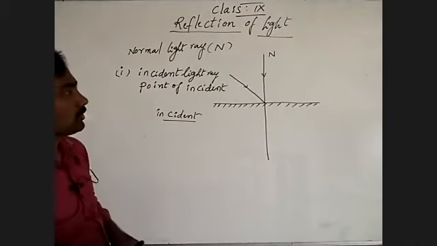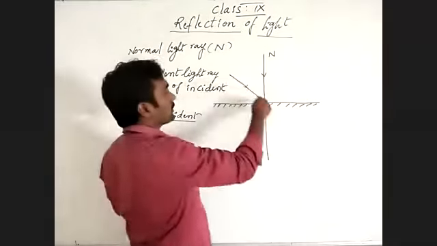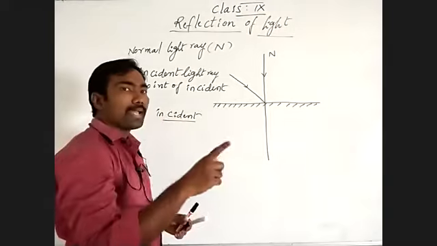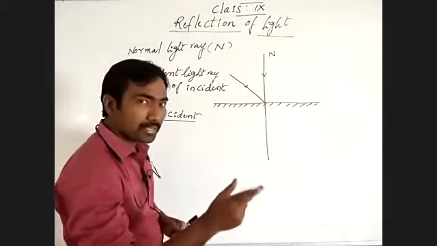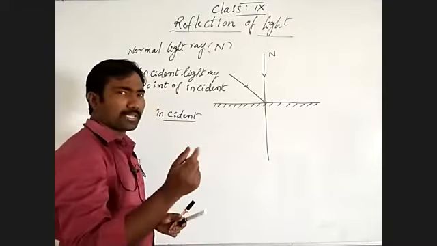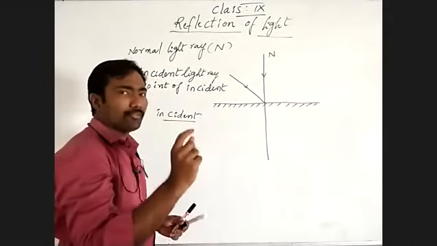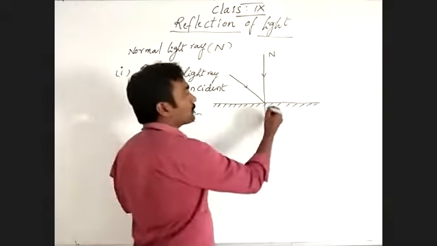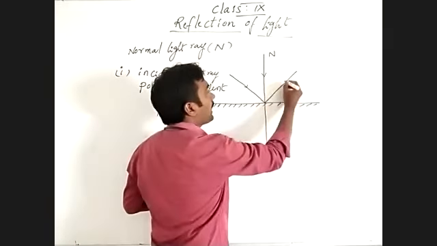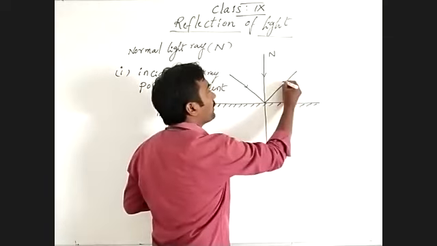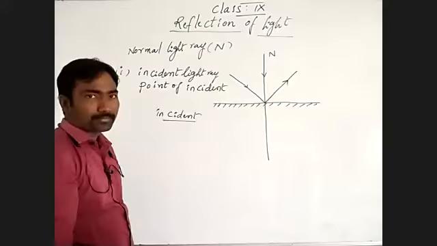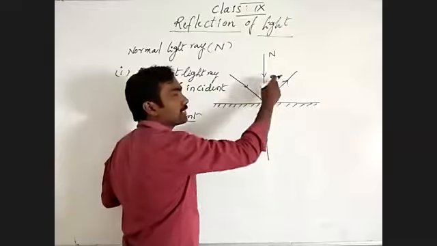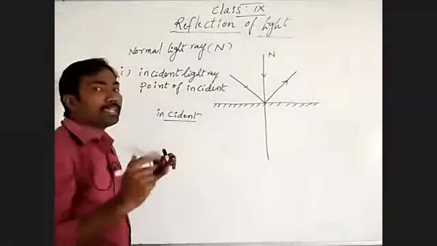Understand? When the light ray is incident at the point of incidence on any plane surface, it will bounce back into the same medium, from where it came.